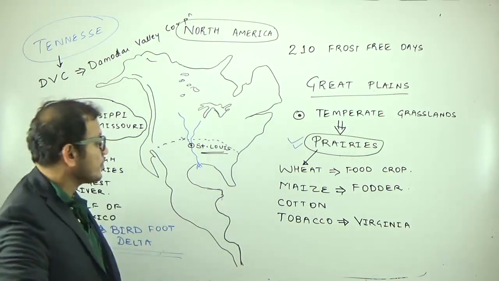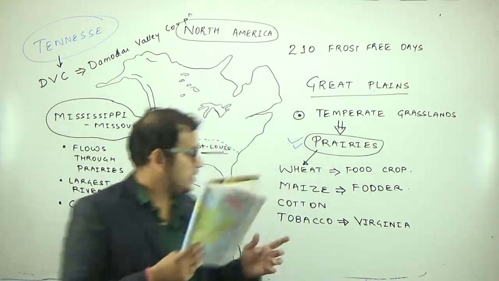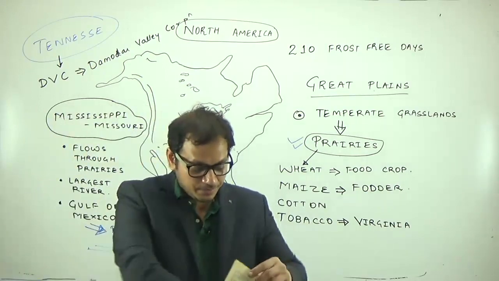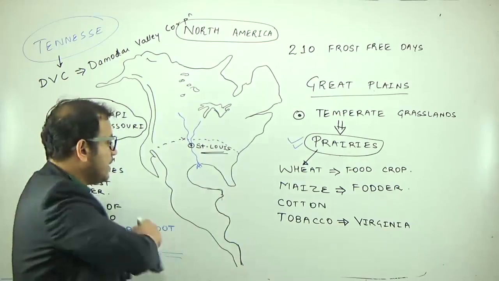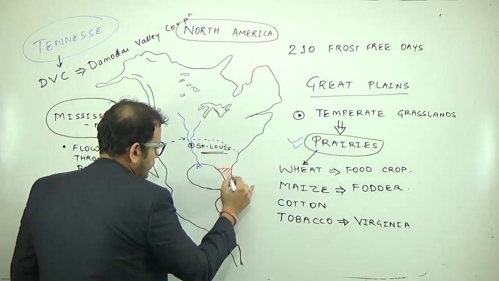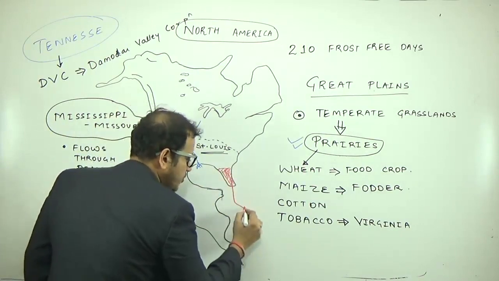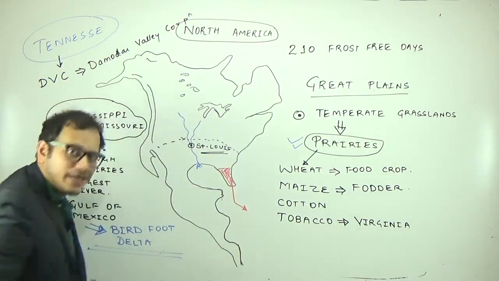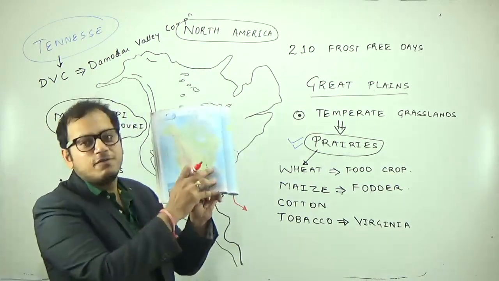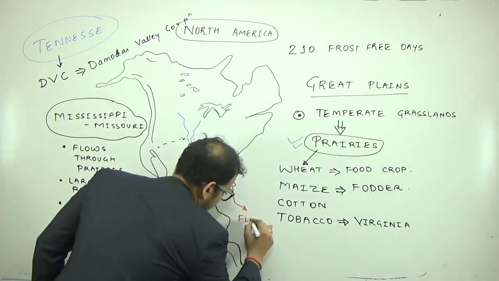Now tell me, what is the name of this small peninsula which is located here? The peninsula which I am shading here in red color, what is its name? The name of this peninsula is Florida Peninsula. You can find it in the atlas. It is the Florida Peninsula.